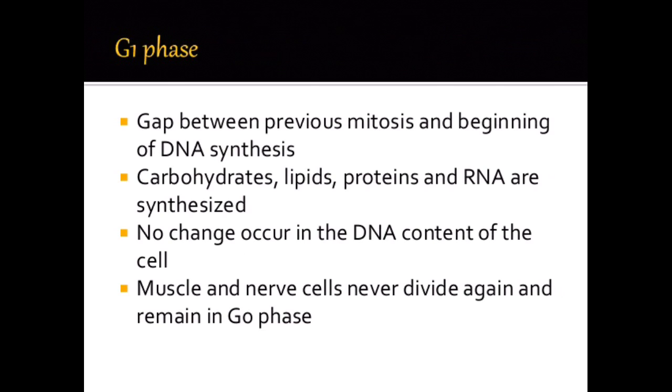G1 phase, the gap between previous mitosis and the beginning of DNA synthesis. Carbohydrates, lipids, proteins and RNA are synthesized. No change occurs in the DNA content of the cell. Muscle and nerve cells never divide again and remain in G0 phase.